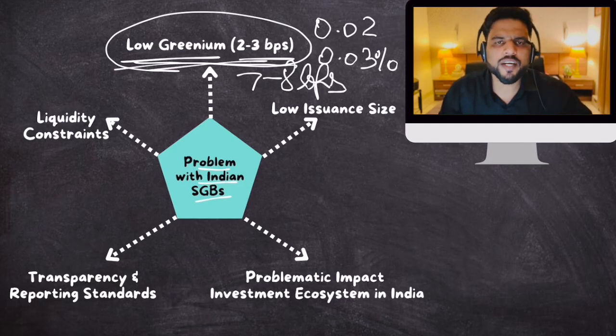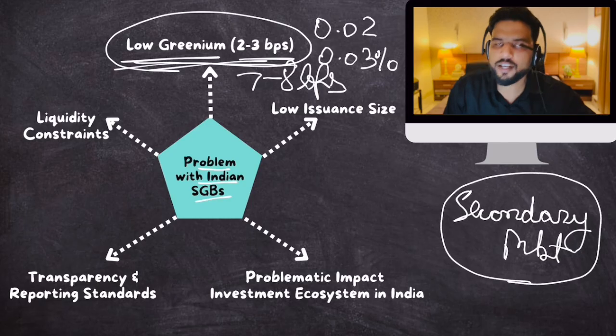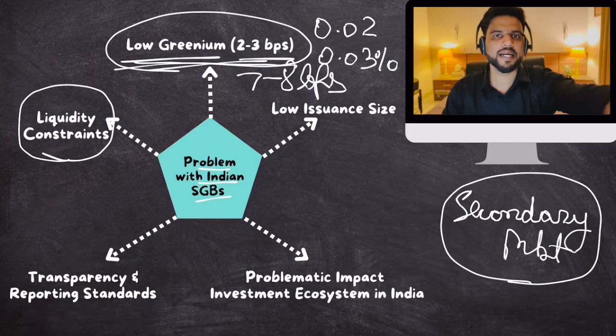Then sovereign green bonds of India are not that attractive for global investors. Why? First of all, India does not have a developed secondary market for green bonds. Remember secondary market, I told you. You need a secondary market for making these bonds attractive, right? So there are liquidity constraints. You can't sell this bond quickly. You have to wait for the entire period.